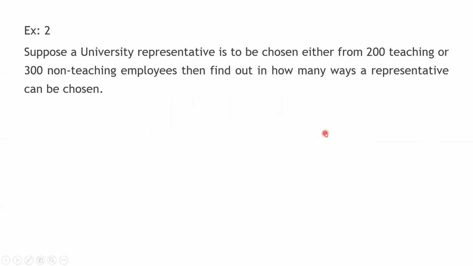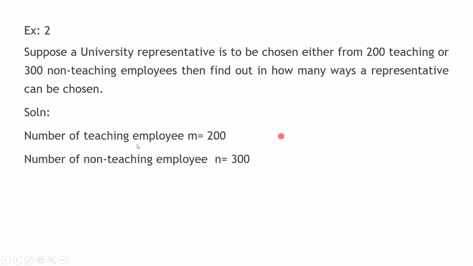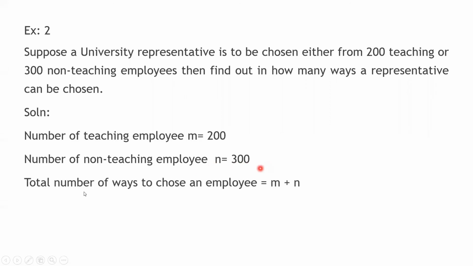So let us see the solution. Number of teaching employees, we will consider it as M. So it will be 200. Number of non-teaching employees, N is equal to 300. So total number of ways to choose an employee will be M plus N, that is 200 plus 300. Totally 500 ways.